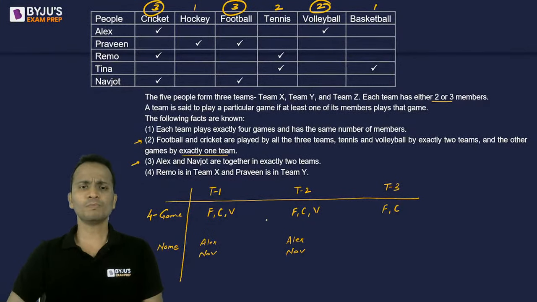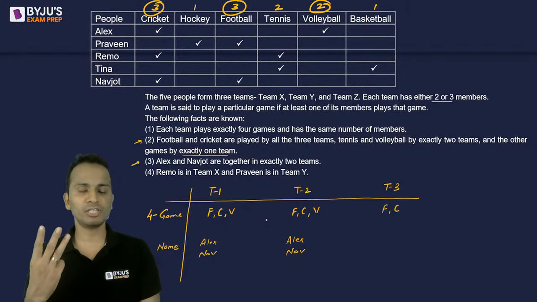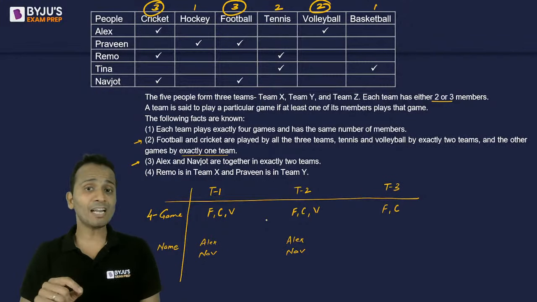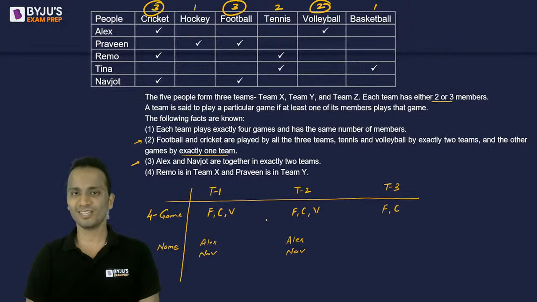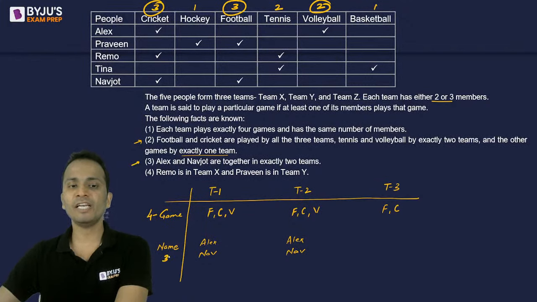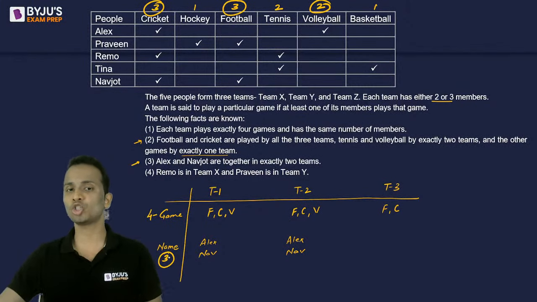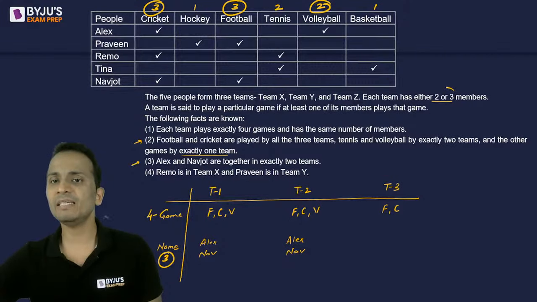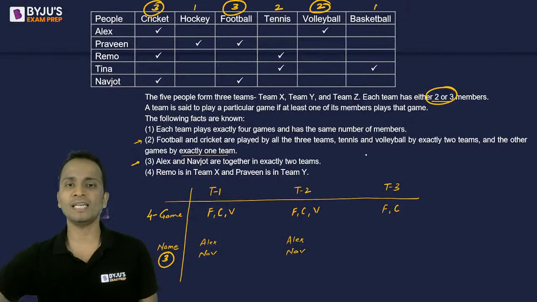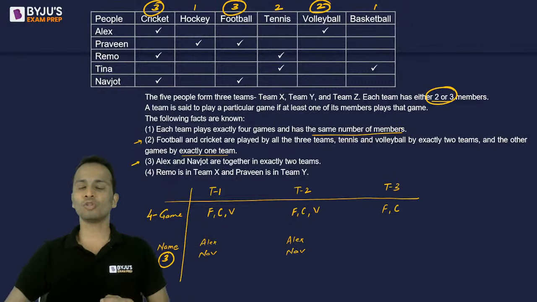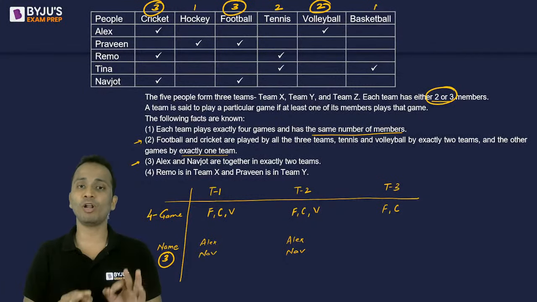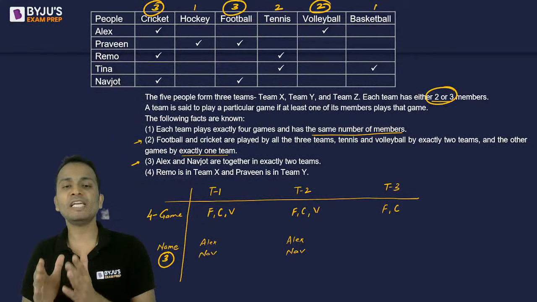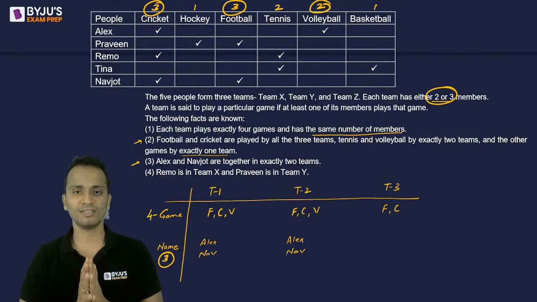Okay. Now every team will play 4 games. Team 1 and team 2 have played 3 games among 2 people. So that means to play the 4th game, I have to involve one more person. Okay. So that tells me that every team will have 3 members, not 2. Each team can have either 2 or 3 members and the number of members should be same. So 2 members do not complete the quota of 4 games. So that means I have to involve one more member. So every team will have 3 members in total. Clear?